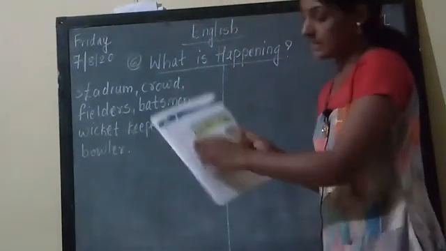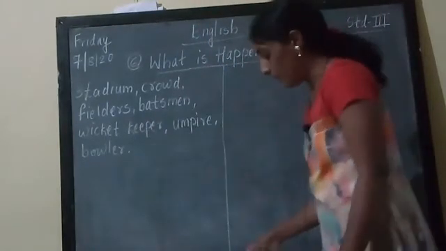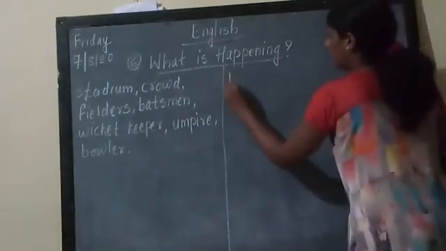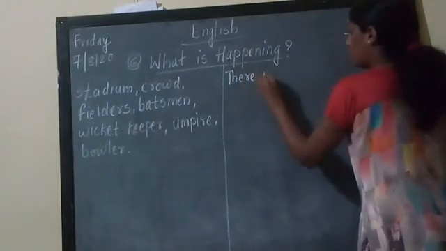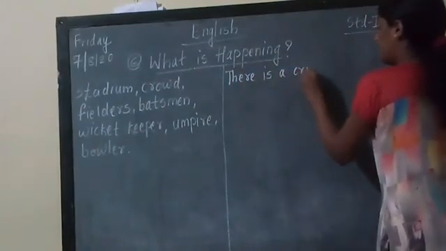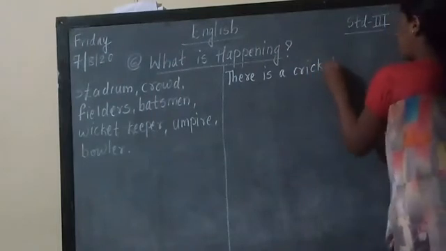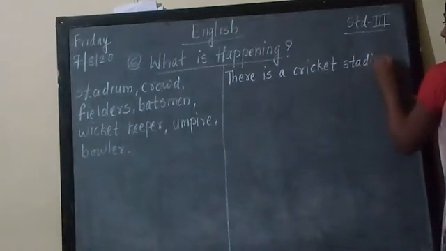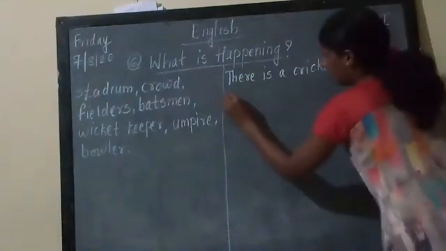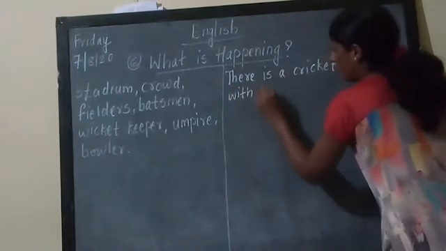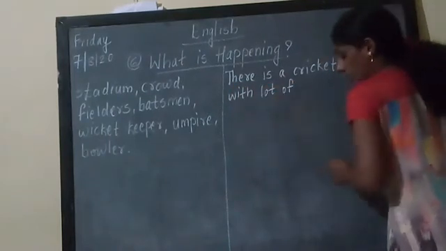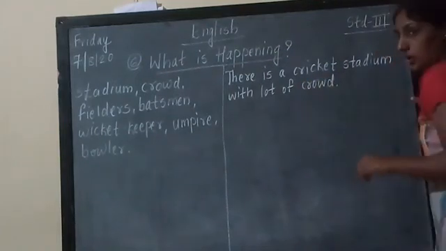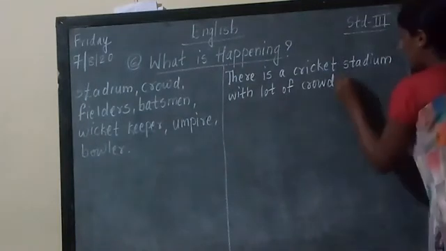I have written some lines. I have written 4 to 5 lines. I have completed one paragraph. That paragraph we will write now. Okay. There is a cricket stadium with a lot of crowd, or with a lot of audience. Okay. The players are ready.